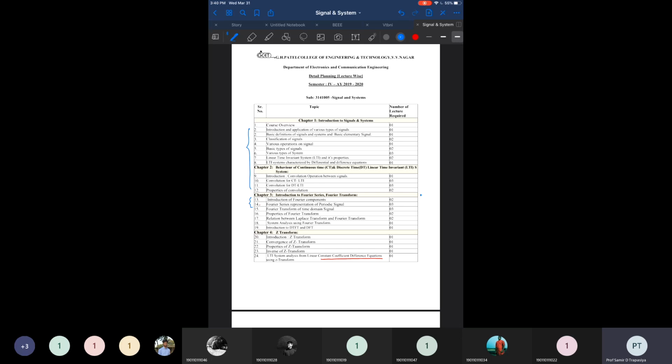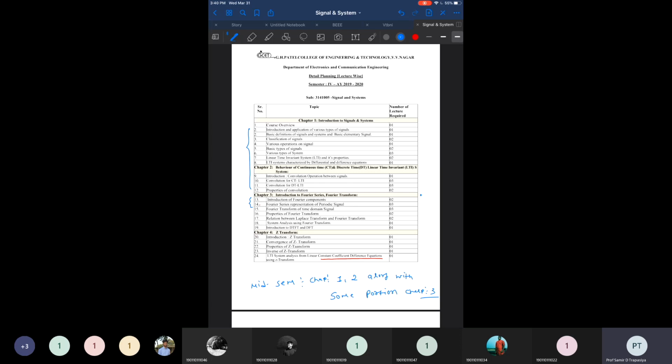So in your mid-sem exam, you may expect complete coverage of chapters number 1 and 2, along with some portion of chapter number 3.